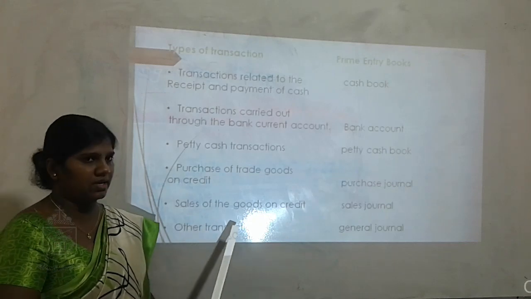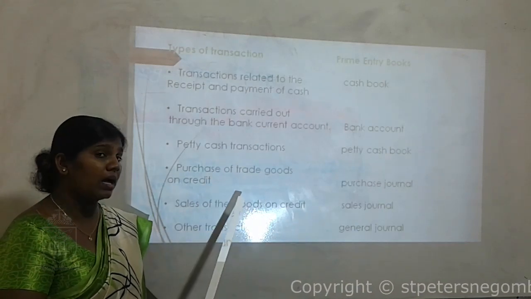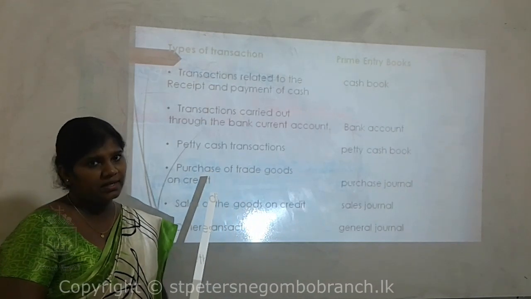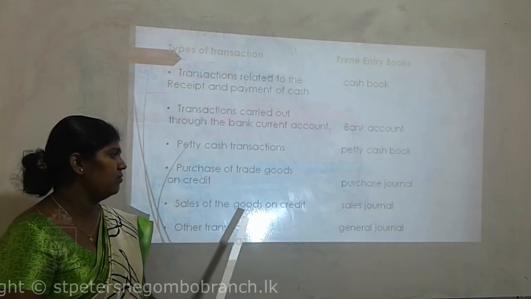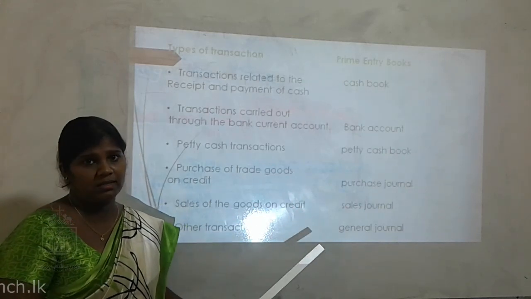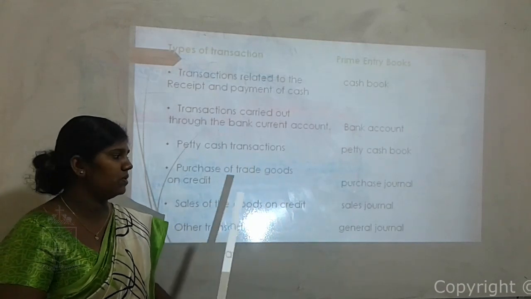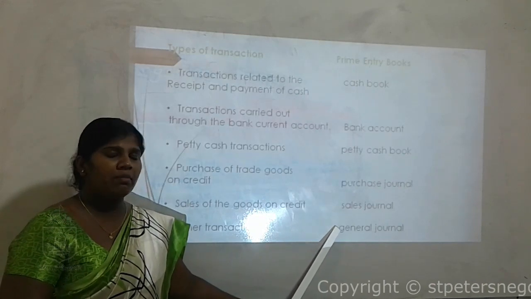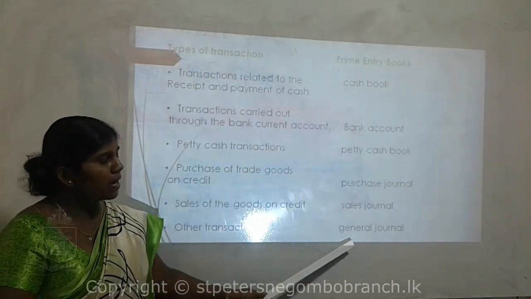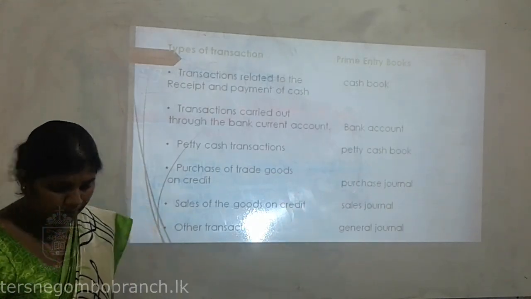Next one, other transactions. That means except all these transactions, if there is any other transaction, as an example, purchase of fixed assets on credit basis, definitely we should record it into the general journal. And if there are any opening balances of any accounting elements, definitely we should record those opening balances into the general journal. So likewise, children, these are the primary books that we use to record transactions first.